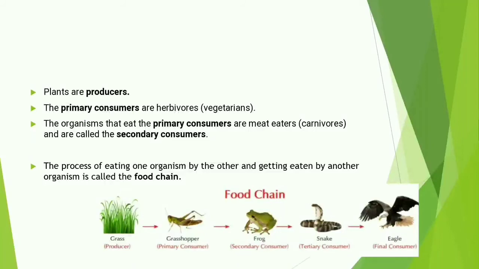And the grasshopper eats the grass. That means the grasshopper is the primary consumer. Then the frog eats the grasshopper. That means the frog is the secondary consumer. And there are also tertiary consumers and the final consumers. So the food chain shows us how nutrients and energy are passed from one organism to another.